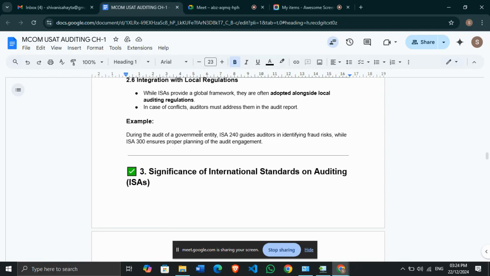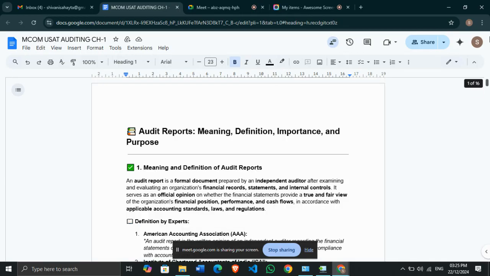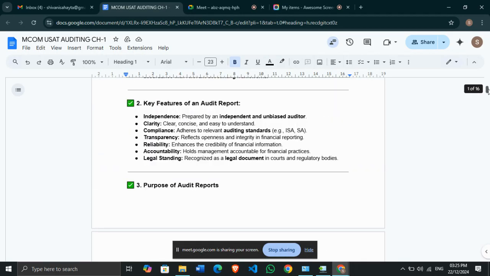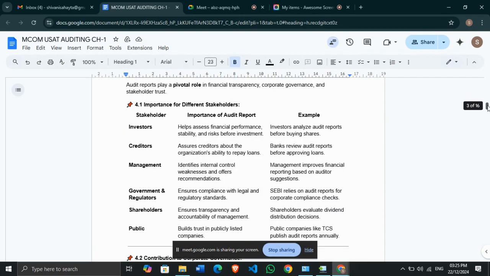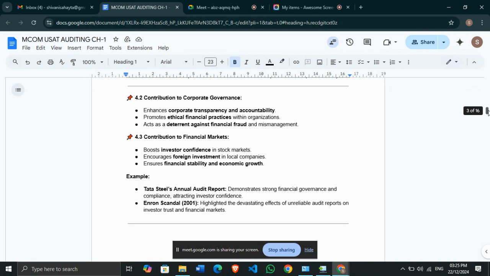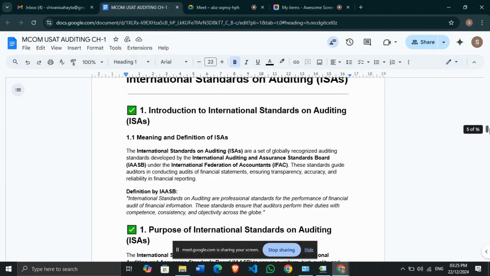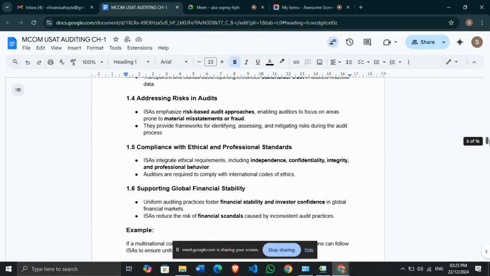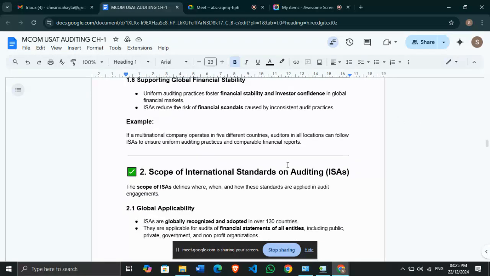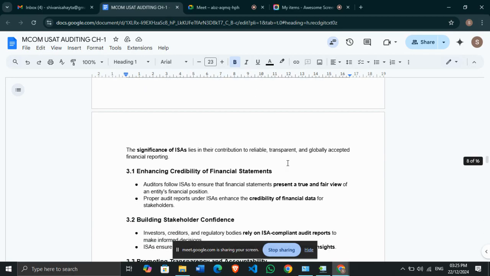Okay. So see, today we studied what exactly audit reports are. Today we studied the meaning and definition of audit reports. After that, we studied the key features and purpose of audit reports. What are the key purposes and what is the importance of audit reports? As per the different stakeholders, the importance is different. Then the legal provisions, ISA, which we are considering in international accounting standards. What is the purpose of ISA? And what is the scope of ISA in the global markets? Correct. This is how we studied.